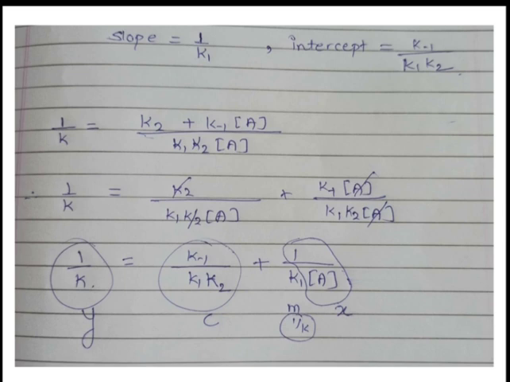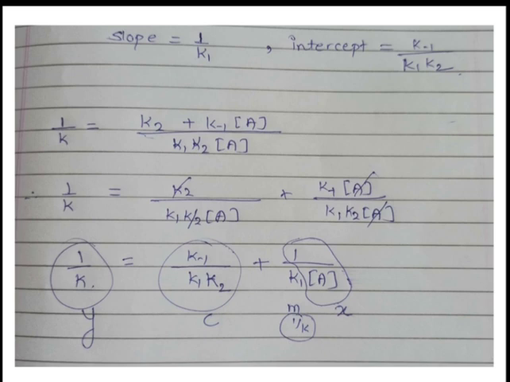This is our equation. Therefore, 1 upon K is equal to, just separating these terms, K2 divided by K1 K2 into concentration of A. Here K2 gets cancelled, then the plus sign as it is, plus K minus 1 into concentration of A divided by K1 K2 into concentration of A. So concentration of A and concentration of A get cancelled.